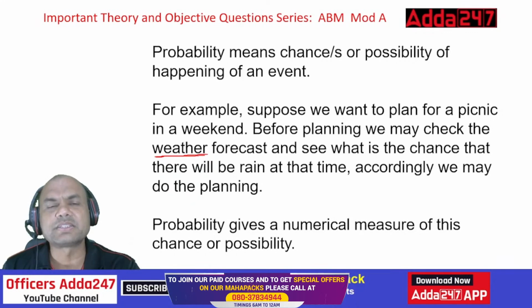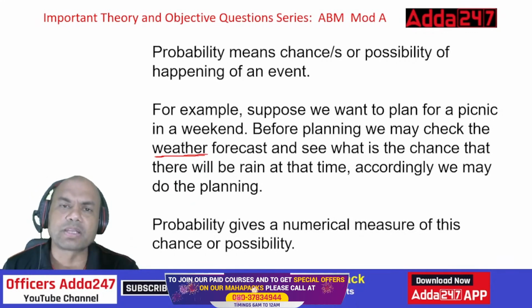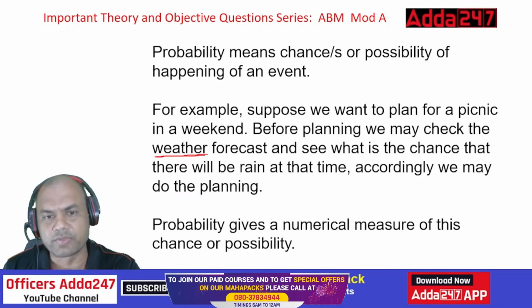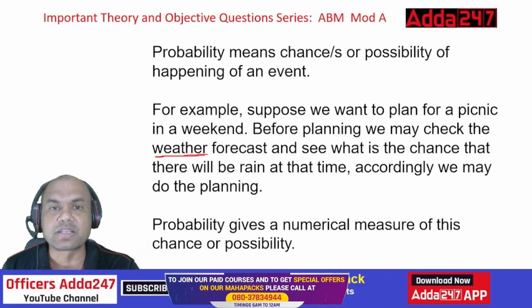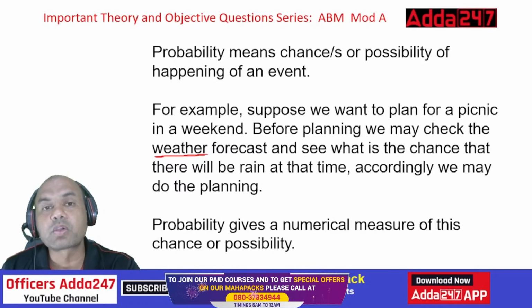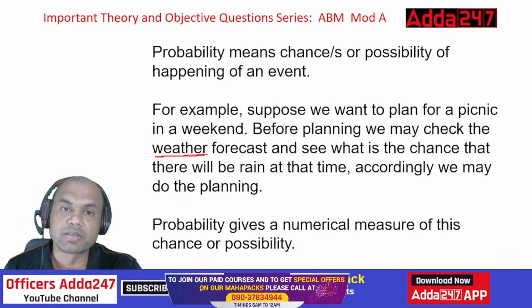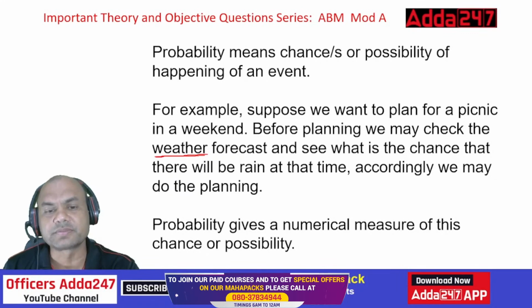So the logic applies the same everywhere, whether you go for a picnic, clear this subject, or do anything in life. You have to first check what equipment you have, what roadblocks will come in your way, and then move on and check the probability of clearing.